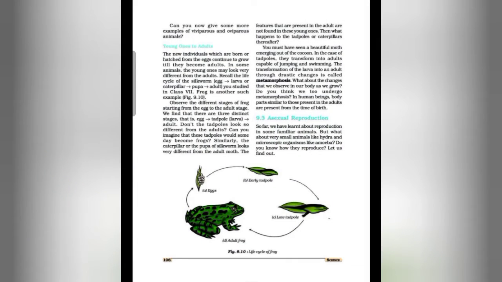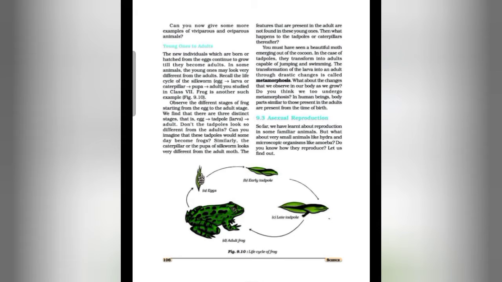So today we are starting with young ones to adults. In hens also internal fertilization takes place, but they do not give birth to young ones. After fertilization, the zygote divides repeatedly and travels to the oviduct. As it travels, many protective layers are formed around it, and the hard shell that we see in a hen's egg is one such protective layer. After the hard shell is formed around the developing embryo, the hen finally lays the egg.